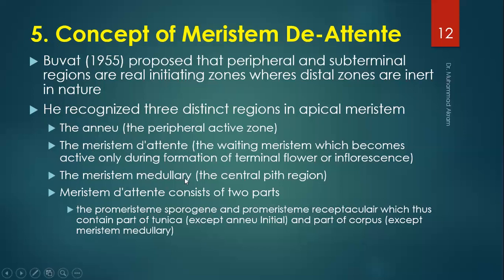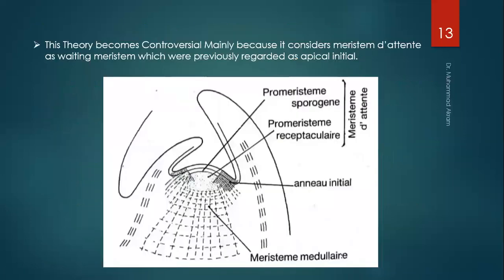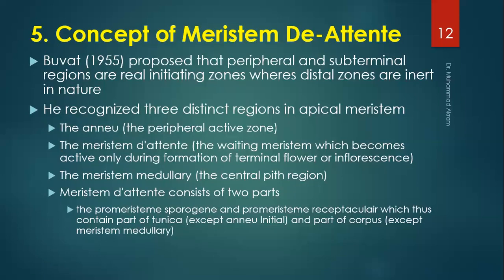The meristem medullary, the central pith region, is the lower portion of the cell division activity that produces later on the pith regions of the main stem.